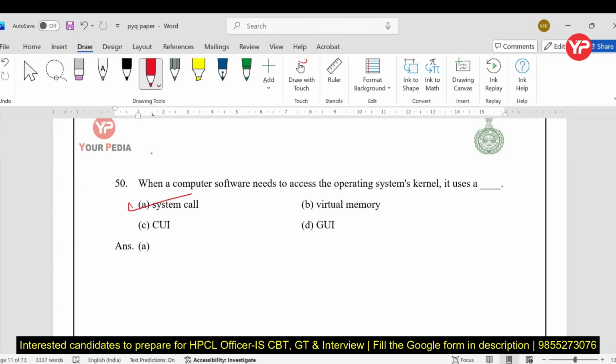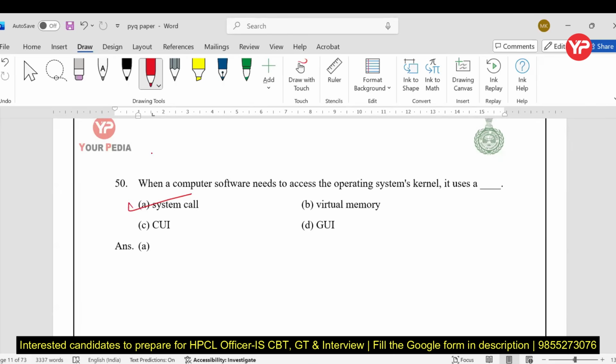So a system call is a mechanism by which a user program requests services from the operating system kernel. Keep in mind, the user program cannot access the kernel directly. They use system calls to request services. It may be a service related to file operations, process creation, memory management, and device access.